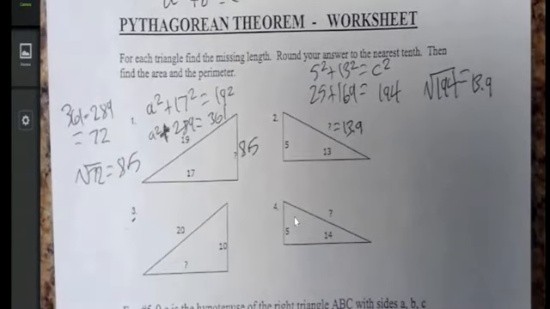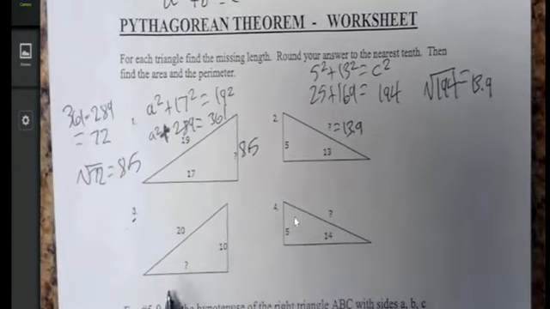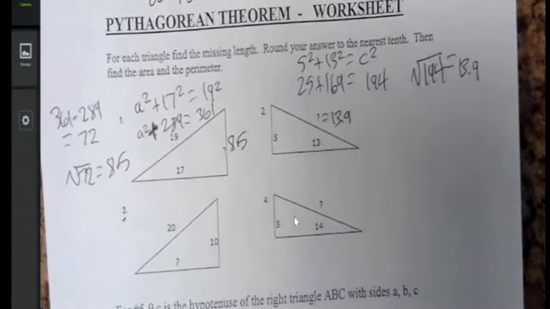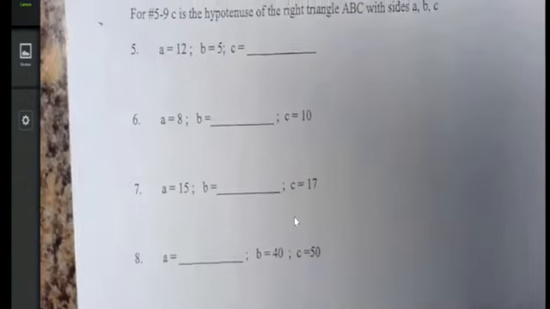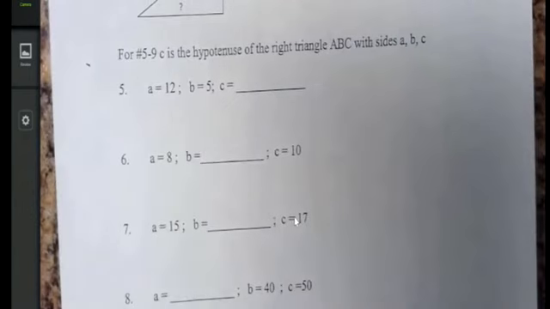Okay, a couple more examples. I'll leave you with 3 and 4 to do on your own. Now 5 and 6. This time we simply don't have drawings.